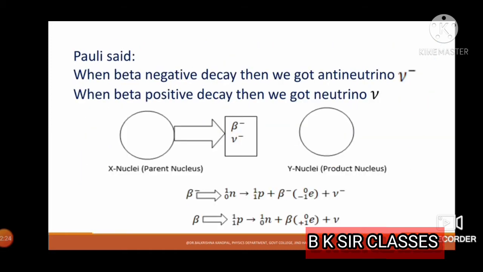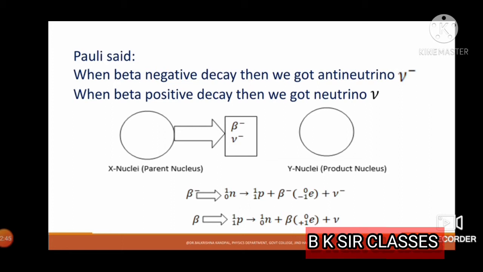Pauli said that in beta negative decay we get an antineutrino, which we show with a nu bar. In beta positive decay we get a neutrino, with the symbol nu.